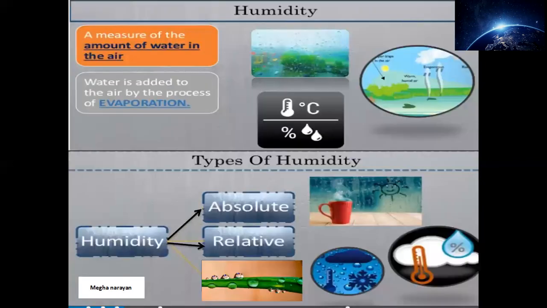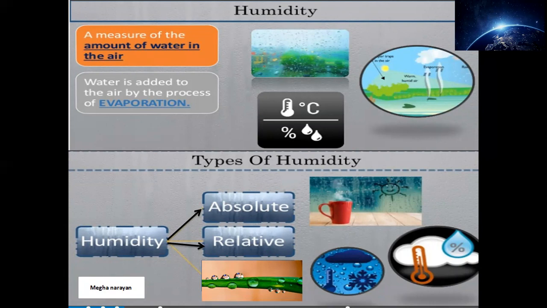Okay, moving up next is the topic of humidity. Now comes the definition. First of all, humidity is a measure of the amount of water in the air. That simply means if the air has certain water vapor, then the amount of water vapor present in that air is called humidity.